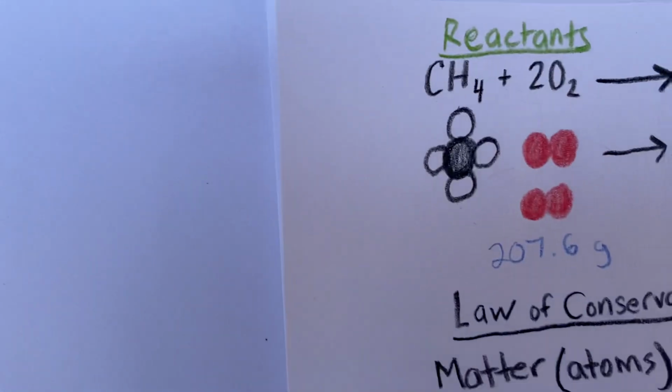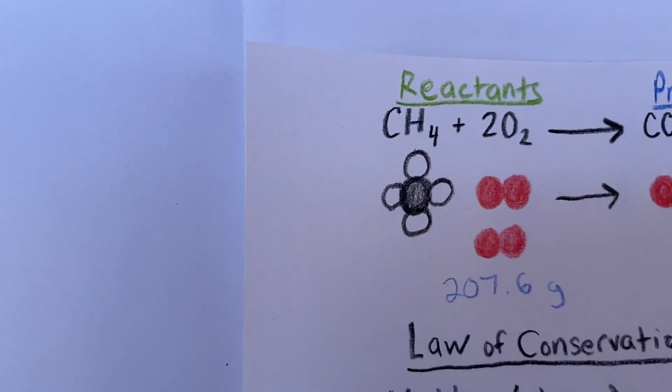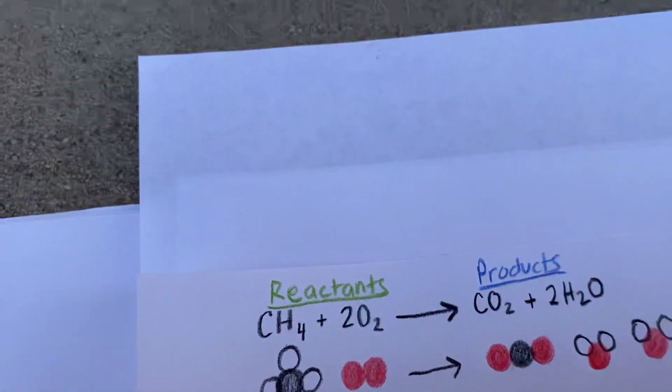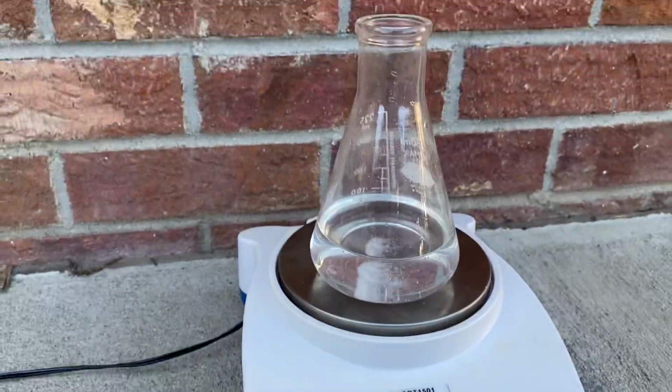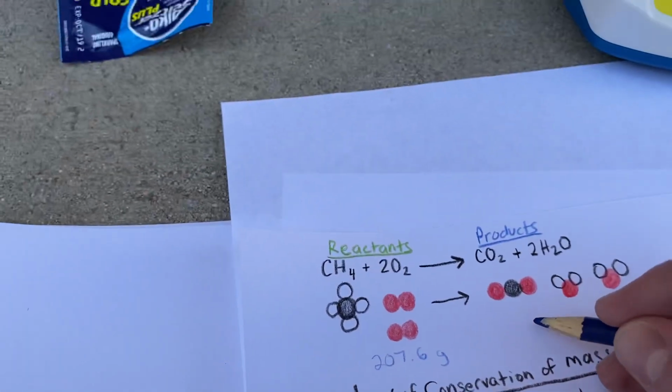First, let's remind ourselves that we started at 207.6 grams when we weighed the mass of the reactants, which were in this case Alka-Seltzer and water. And we are now at 207.3 grams. That's quite odd